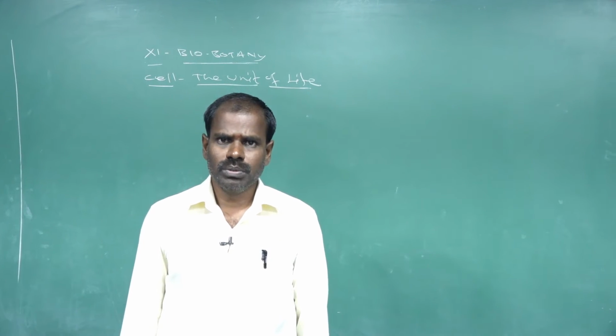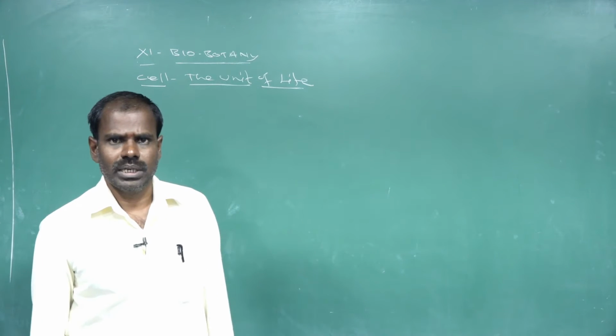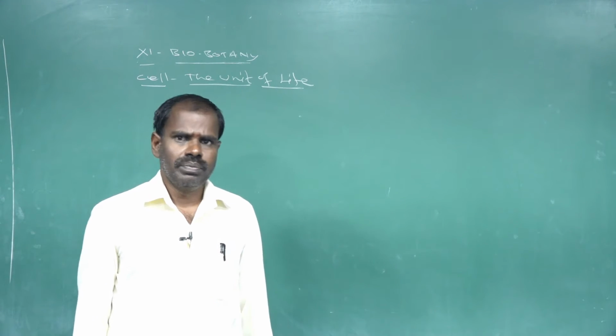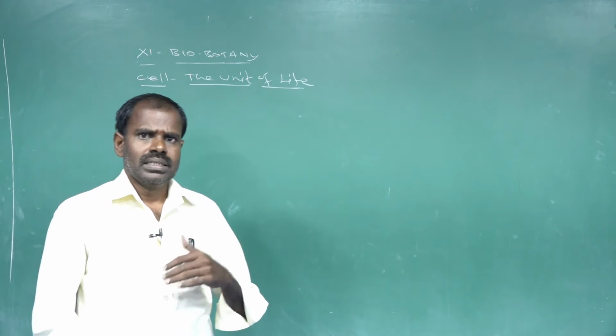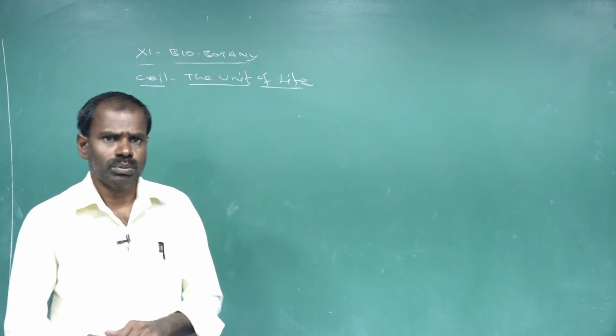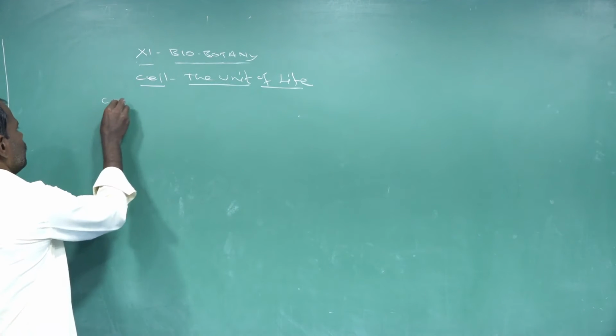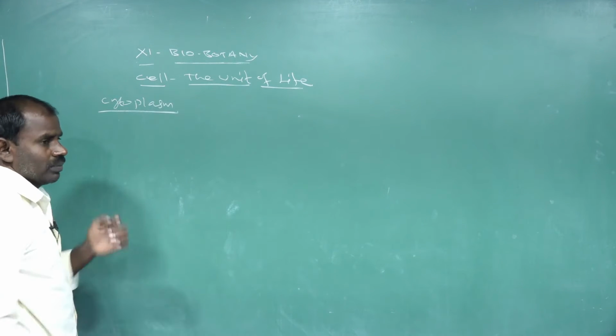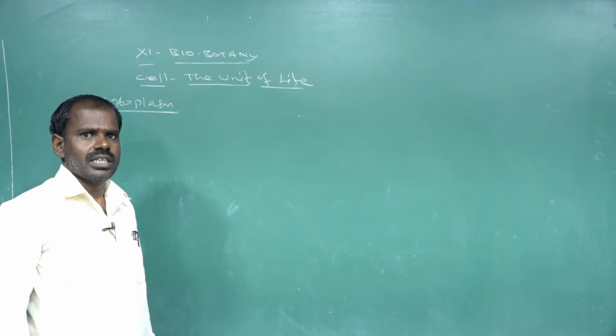Today I am going to discuss 11th Biobotany, chapter 6, the cell, the unit of life. In the previous class we discussed cell structures and cell organelles. Now I am going to discuss the cytoplasm in eukaryotic plant cells.